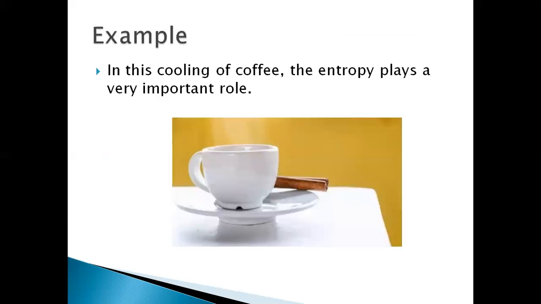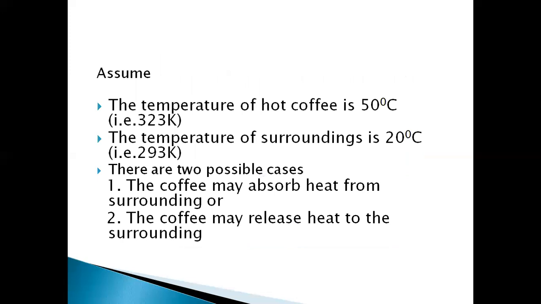This entropy concept can be understood in an easier way with an example. We see a cup of coffee getting cooled off. Here the entropy plays a prominent role. This we can understand with a mathematical proof. For example, assume the temperature of the hot coffee is 50 degrees centigrade and the temperature of the surroundings is 20 degrees centigrade. There are two possible general cases: the coffee may absorb heat from the surroundings, or the coffee may release heat to the surroundings.